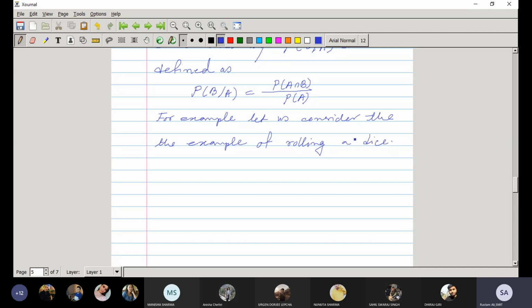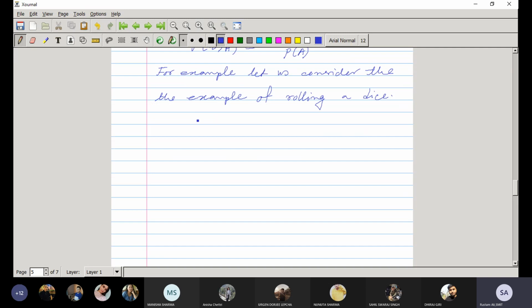So here the sample space S is 1, 2, 3, 4, 5, 6. Let us consider the events.